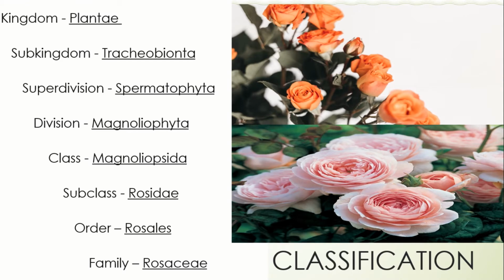Let's move on to its classification. The Rosaceae family is under the kingdom Plantae, which are the plants. Under this kingdom is the subkingdom Tracheobionta, which are the seed plants. Then under the subkingdom is the superdivision Spermatophyta, which are the vascular plants. Then there is the division or phylum Magnoliophyta, which are flowering plants. Then there is the class Magnoliopsida, which means dicotyledons. Then there is the subclass Rosidae, the order Rosales, and finally we have the family Rosaceae.